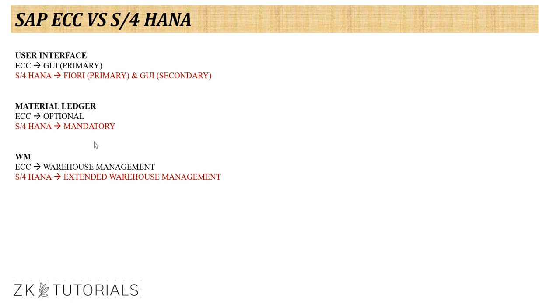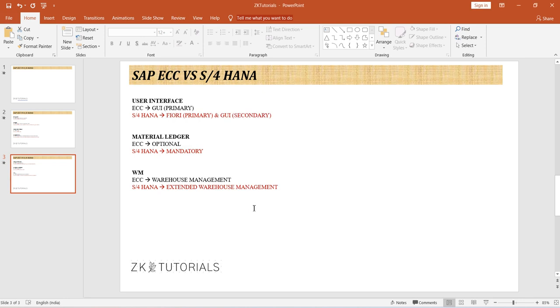This is not included in MM, because although it's a sister concern of MM, we need to get an additional license for it. We don't have any standard package; it will not be available by default. If your company has a lot of warehouses and you want to manage them, then you can buy this kind of license and use it. This is one of the powerful tools, the extended warehouse management. These are the differences we have between ECC and S4HANA.